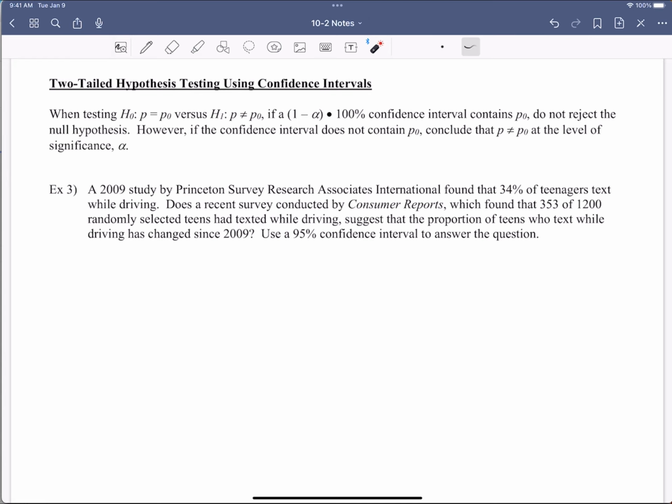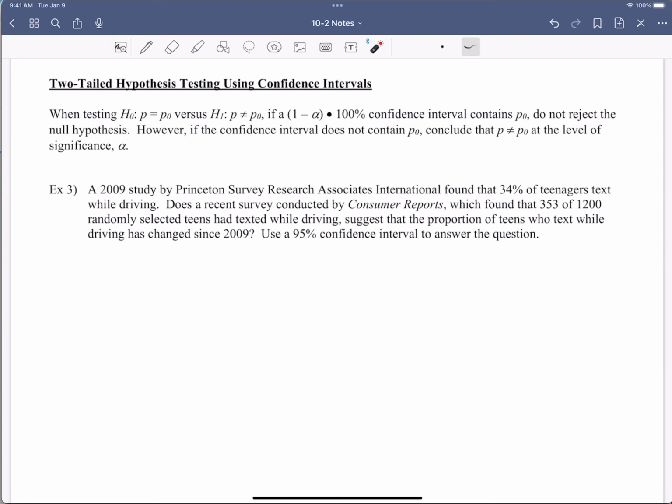Whatever percentage confidence interval contains my initial value, do not reject the null. However, if the confidence interval does not contain what we talked about originally, we can conclude that it is not the case at the level of significance. All right? So here's the moral of the story.